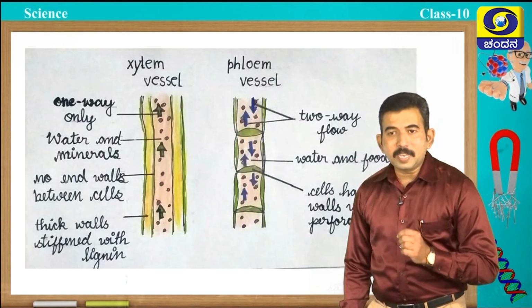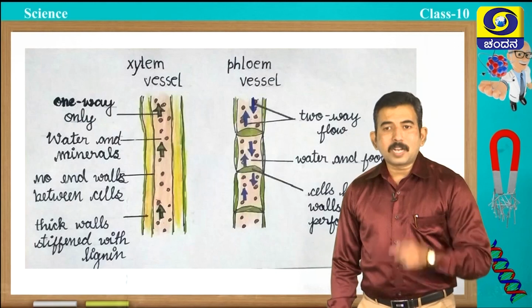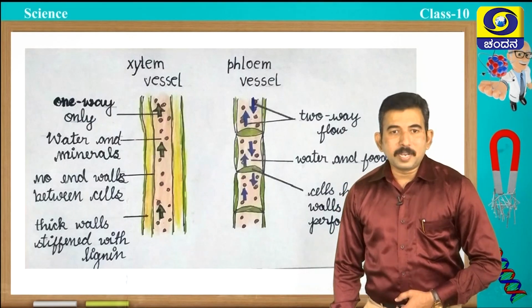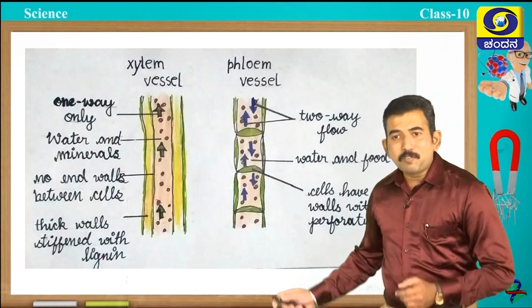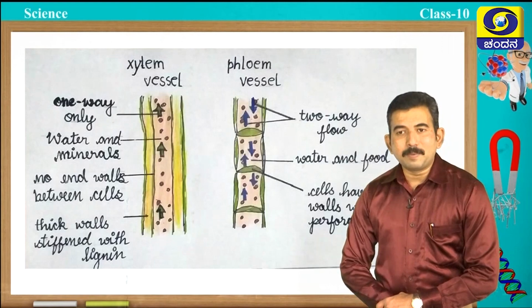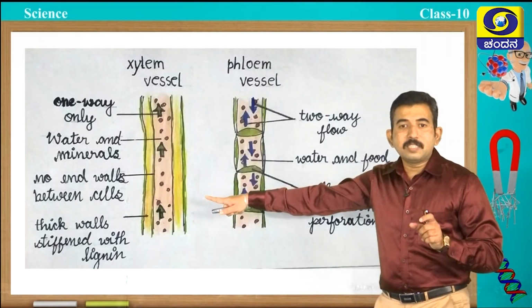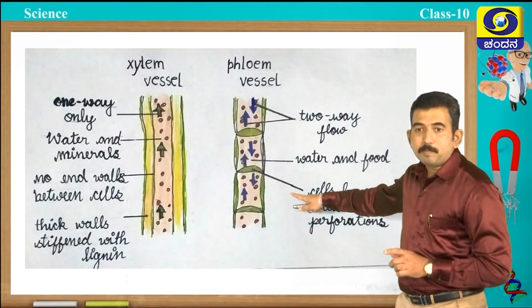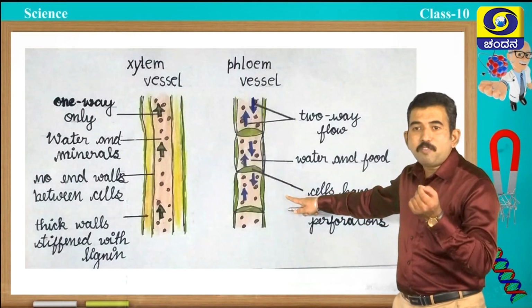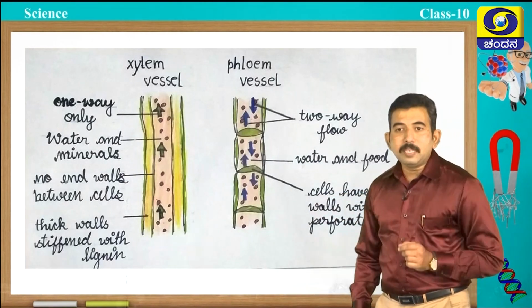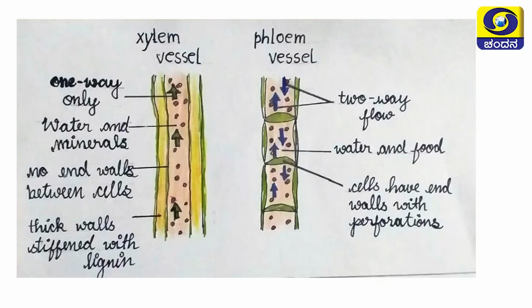Next very important thing, in xylem the transportation is mainly by the process called transpiration, whereas in phloem transportation is called the translocation process. In xylem vessels, there are no end walls between the cells, but in phloem you can see small perforations called sieve plates present between the sieve tubes. You can observe this in this particular picture.